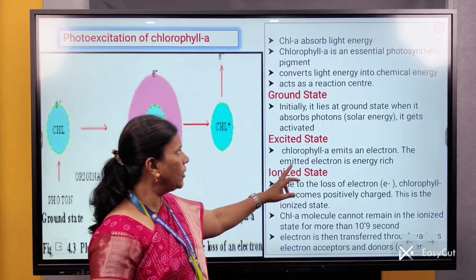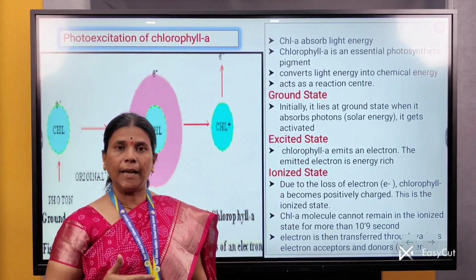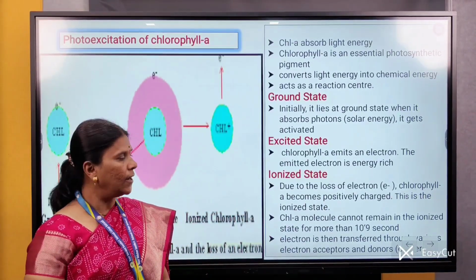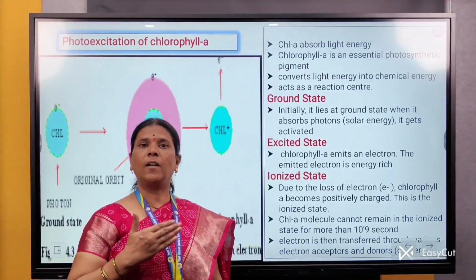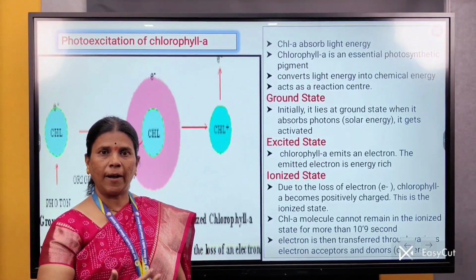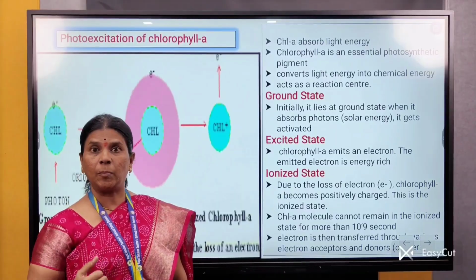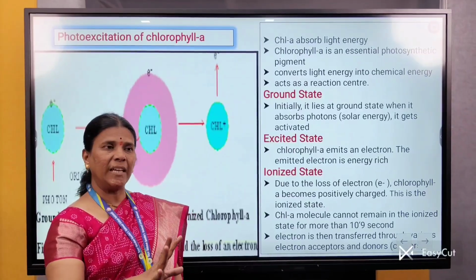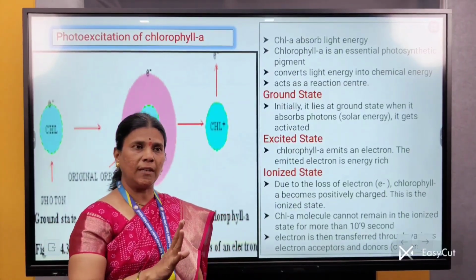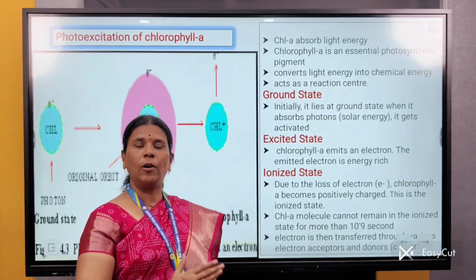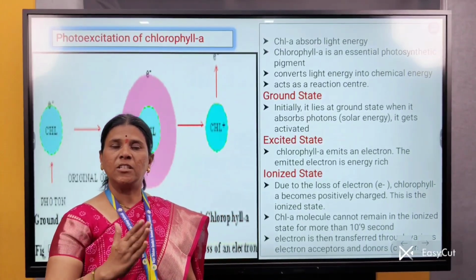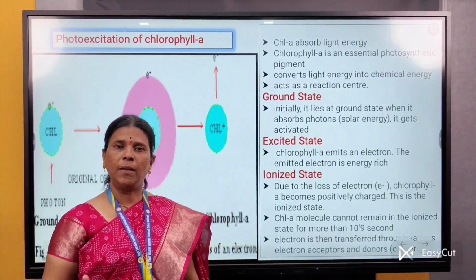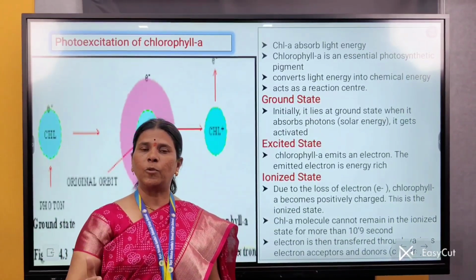Now when this chlorophyll A molecule becomes excited, it expels an energy rich electron, and this energy rich electron is transferred to different carriers and accepted by different acceptors. This electron is not a normal electron. This electron is an energy rich electron. So when this energy rich electron is transferred to different carriers, there is a synthesis of energy in the form of ATP,